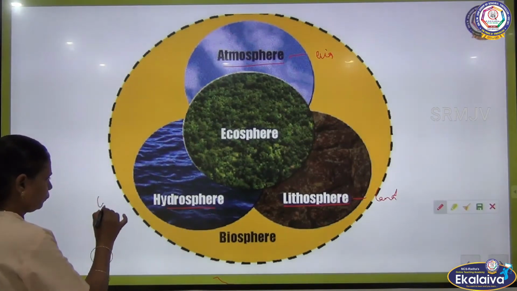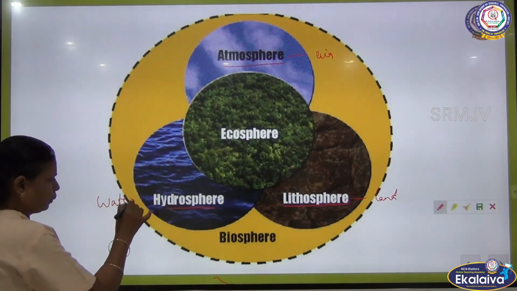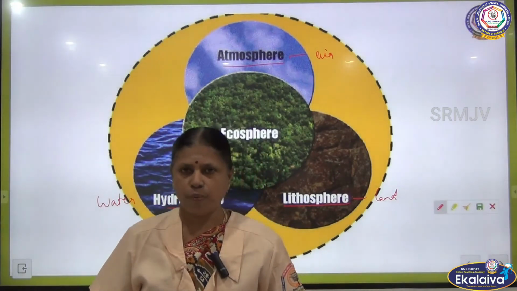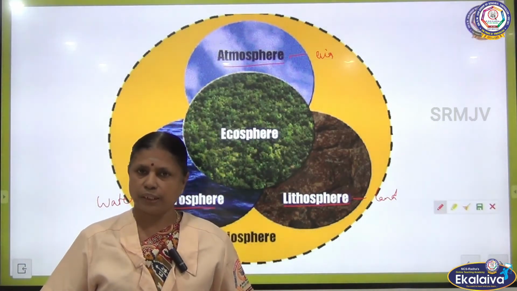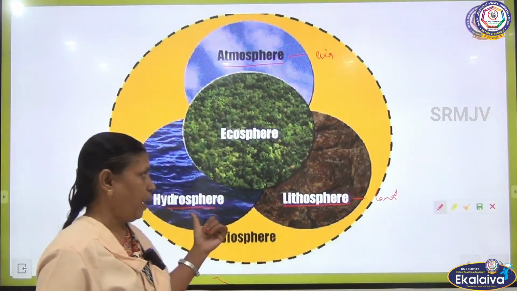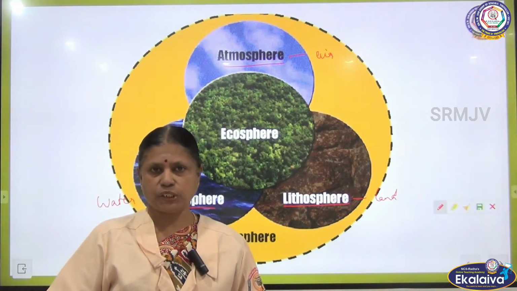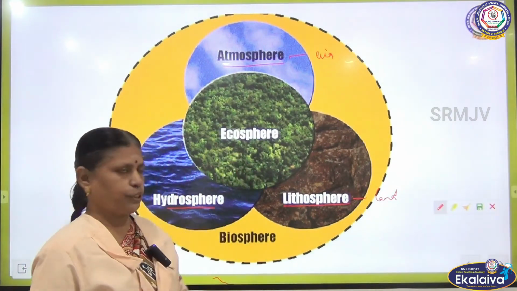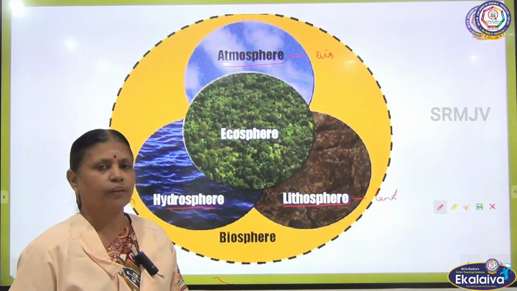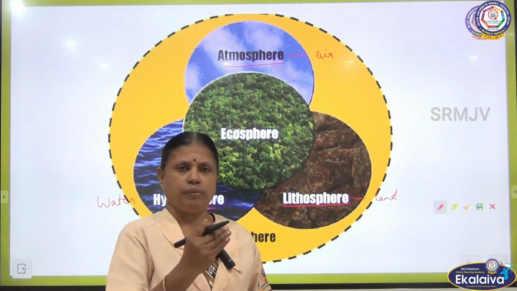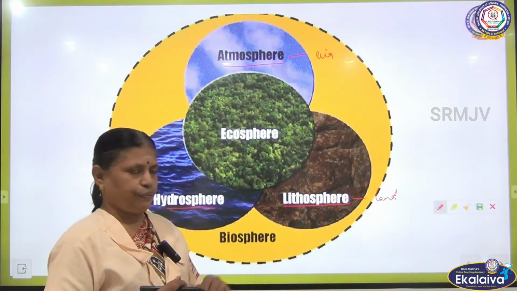Hydrosphere: the total amount of water on the earth, in the form of seas, oceans, rivers and lakes, is called hydrosphere. All these three are interlinked with each other and form the ecosphere. Biosphere is the sum of the ecosphere.